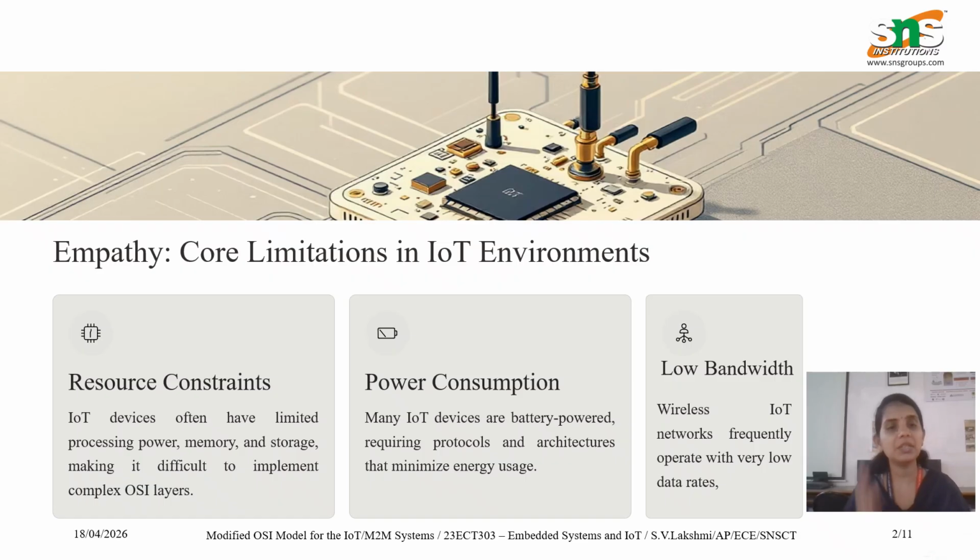The next parameter is power consumption. Many IoT devices are battery powered, so that requires the protocols and architecture to minimize energy usage. And another important parameter is low bandwidth. Wireless IoT networks frequently operate with very low bandwidth, so that is very challenging for protocol stacks to generate the layers. So this is the empathy part of this IoT environment.